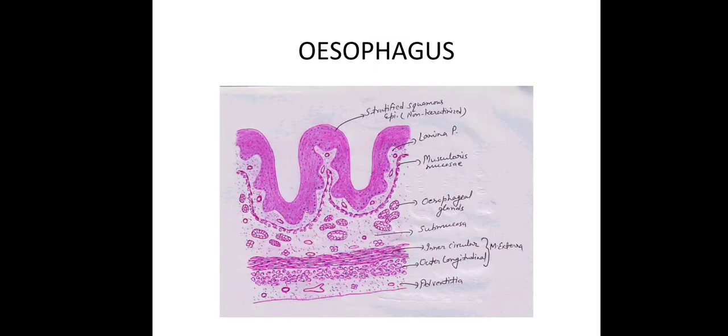This is a handmade diagram again showing the layers of the esophagus. This is the lumen, this is the epithelium, stratified squamous non-keratinized, then lamina propria, then muscularis mucosa, then submucosa containing esophageal gland and loose connective tissue, then muscularis externa containing the inner circular muscle layer and outer longitudinal muscle layer, then adventitia containing blood vessels and loose connective tissue.